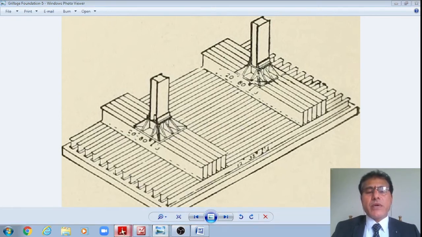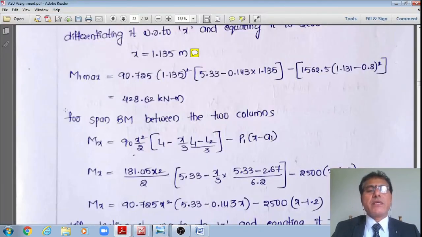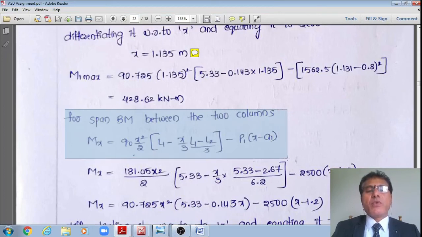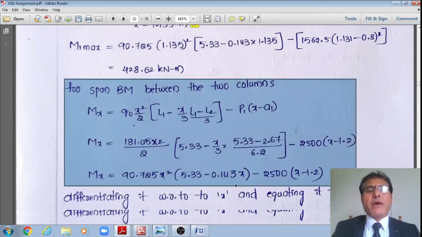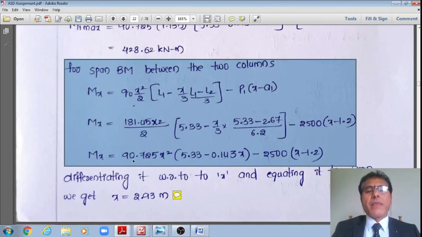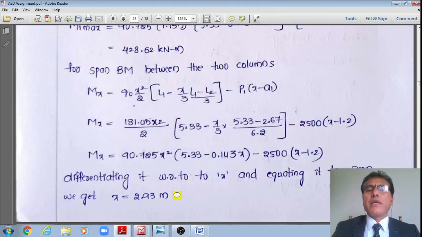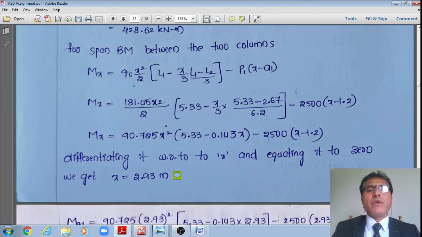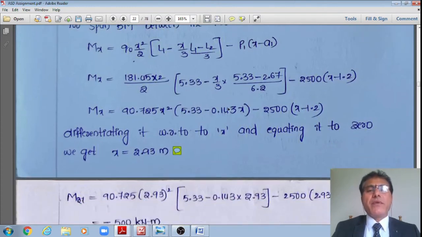Now this equation is written: Mx is equal to q0 x square divided by 2 times L1 minus x by 3 times L1 minus L2 divided by 3 minus P1 multiplied by x minus A1. Upon substitution, Mx is equal to 90.725 x square multiplied by 5.33 minus 0.143x minus 2500 multiplied by x minus 1.2, because P1 is already 2500, which is the factored load.